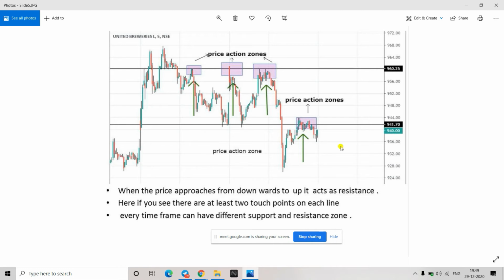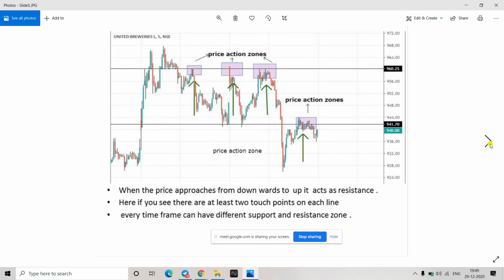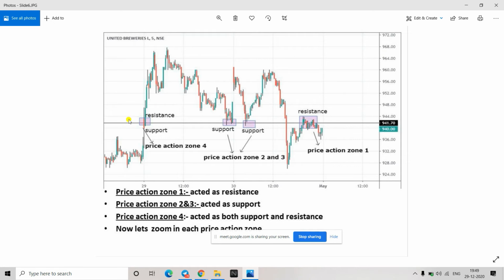Now what we'll do is give names to all the touch points which were there, and try to understand how we take trades based on it. I have made a rectangle and mentioned where it is giving support. Here it is giving support to the price, here it is giving support. If you see, the support has been broken, so now this support turns resistance. This is an important point.